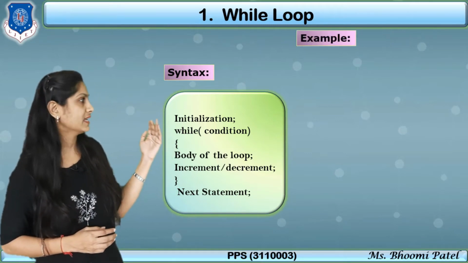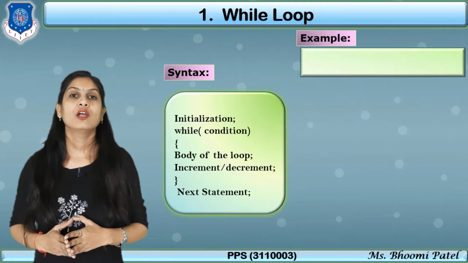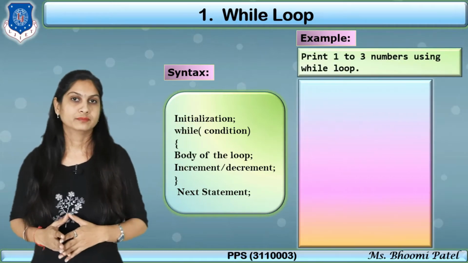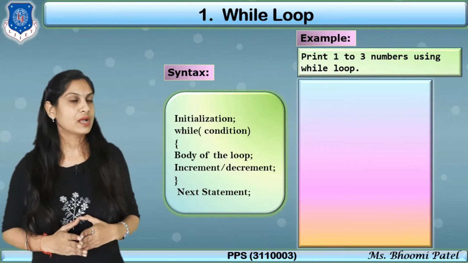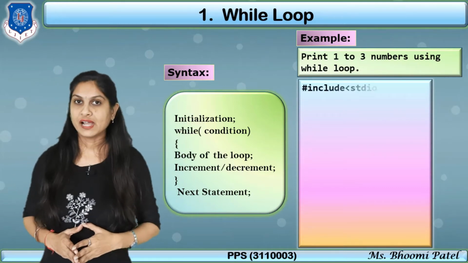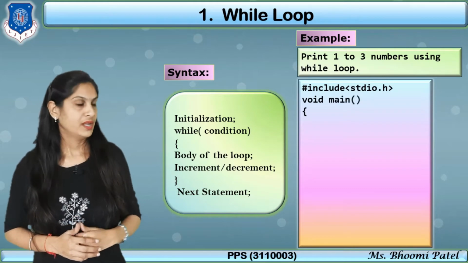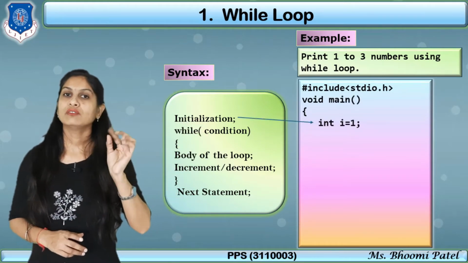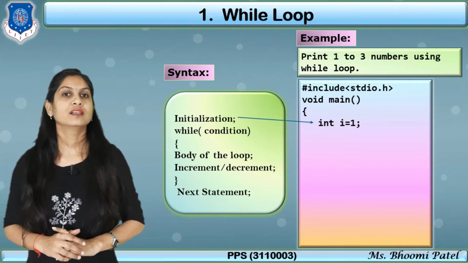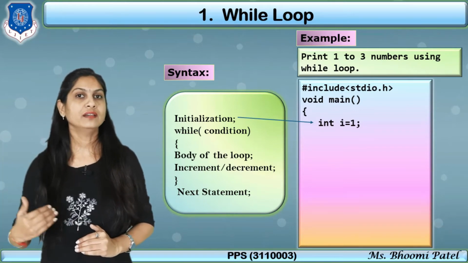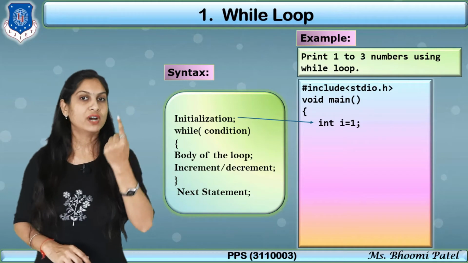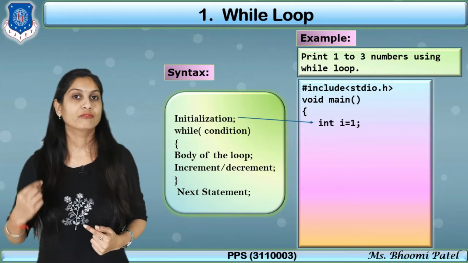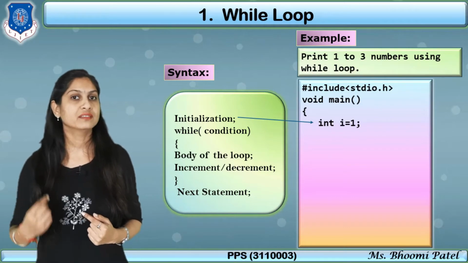Now see the syntax with one simple example where we want to print numbers from 1 to 3. How can we write the program? First we include the header file, then void main, and inside void main we declare the variables. Here we require only one variable for starting and ending. Start with 1, because our definition is print 1, then print 2, print 3. Clear?